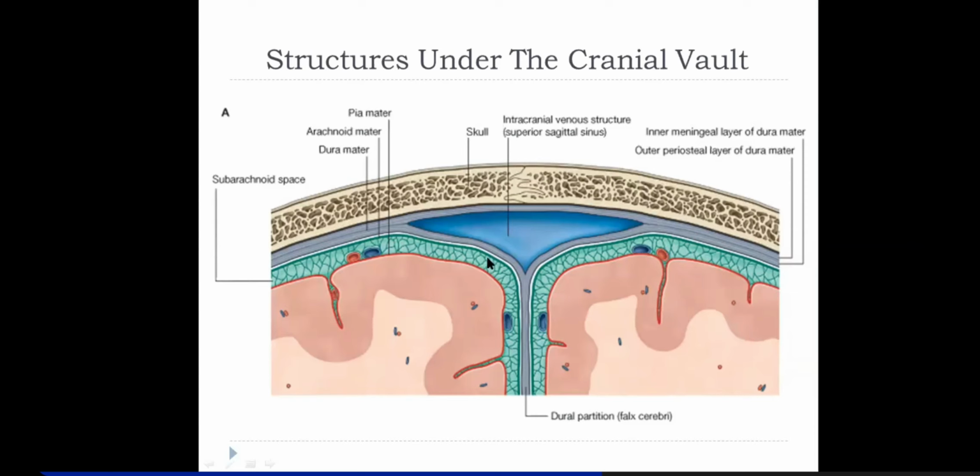So arachnoid mater has lots of trabeculations, and because of these trabeculations, it makes this a little spongy layer. Below this arachnoid is the red color one, which covers the cerebral cortex, and you can see it dips into the various sulci. The red color one is pia mater. So this space, the green one, is the subarachnoid space between arachnoid and pia. This is the subarachnoid space filled with trabeculations, making it spongy, and this is the neurovascular plane. Cerebral vessels will be running in this subarachnoid space over the pia mater.